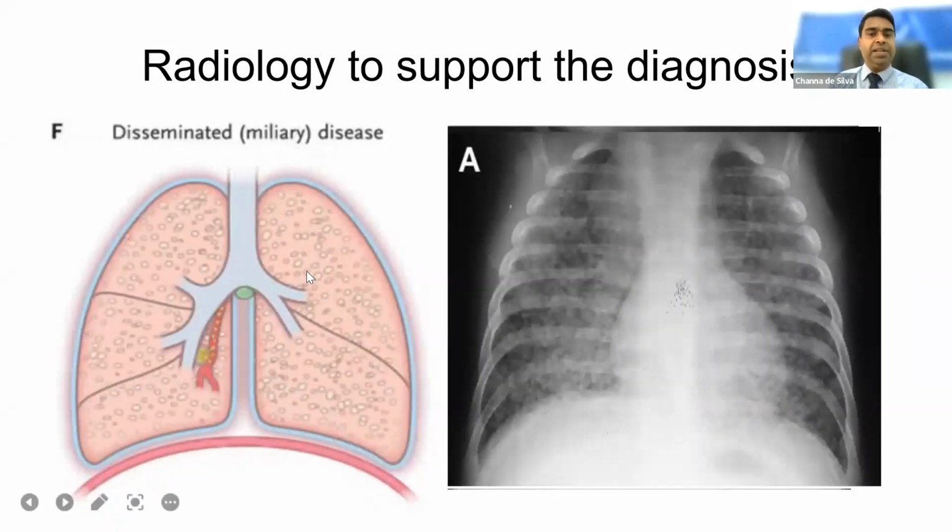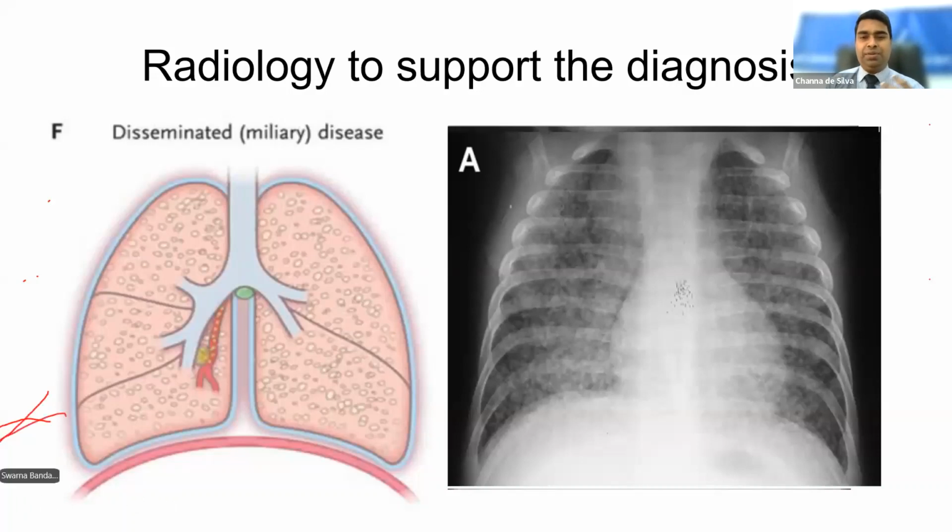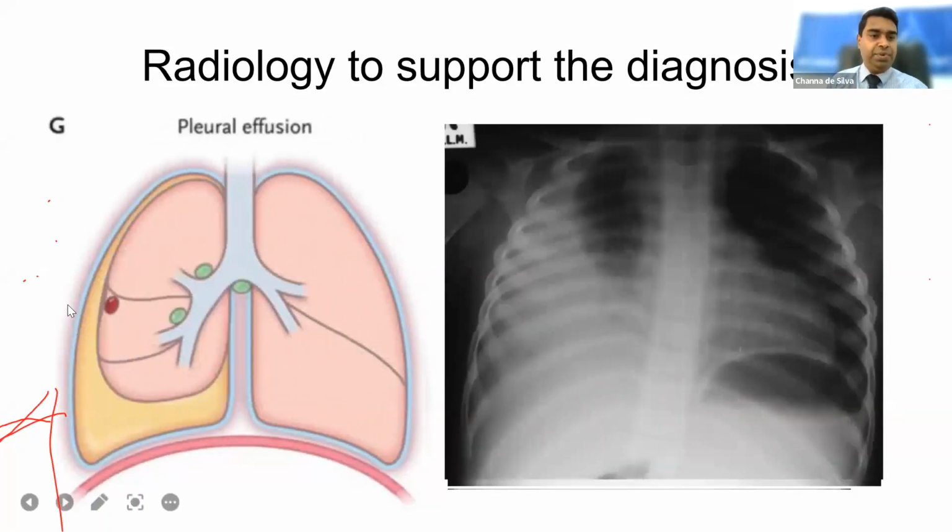And the classic miliary disease, obviously the miliary mottling, this is an important thing. In adults there are so many differential diagnoses, like microlithiasis, and a lot of differential diagnoses for miliary TB in adults, but most of the time in children it's almost always due to TB, except some herpes simplex infections and varicella infections, but it's rare, and most of the time it's due to TB. And they can develop pleural effusions.